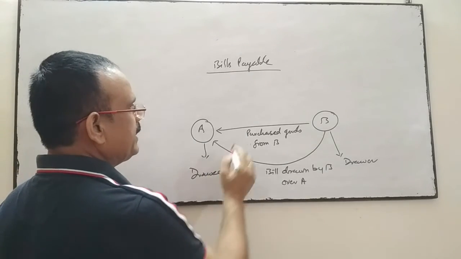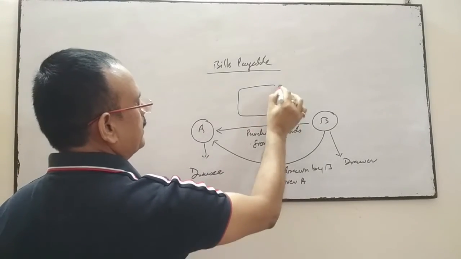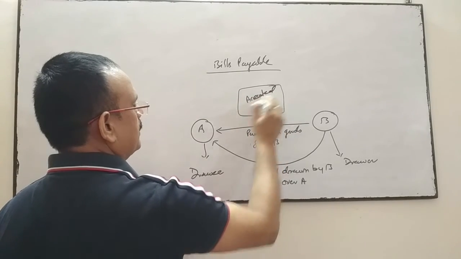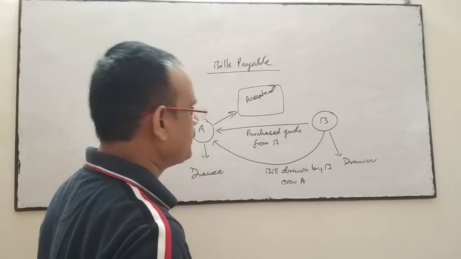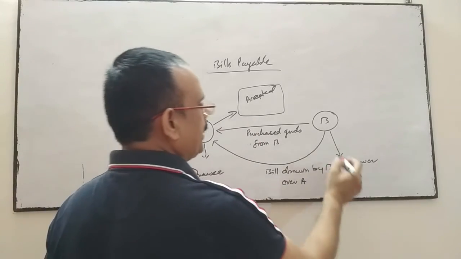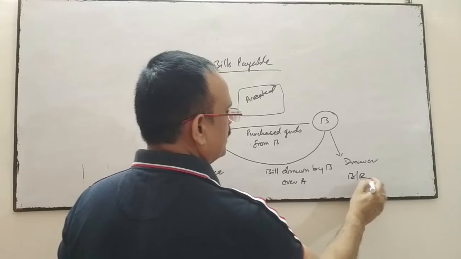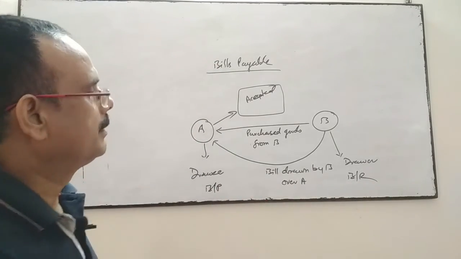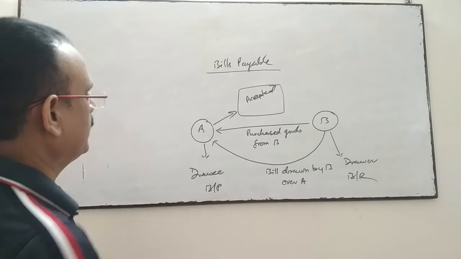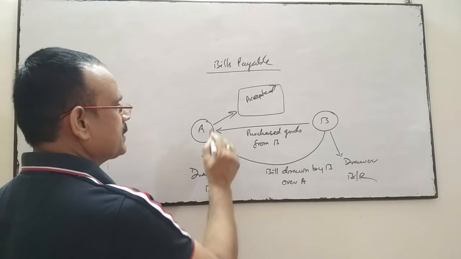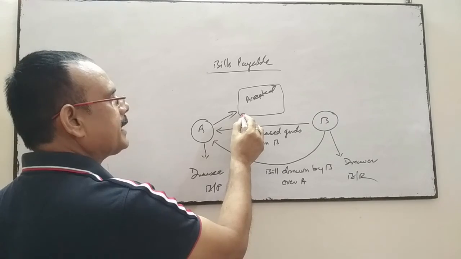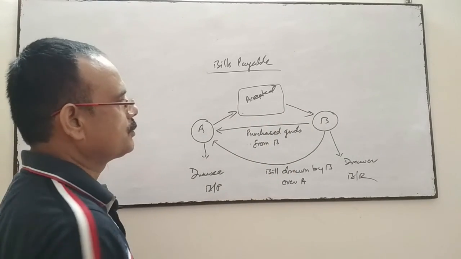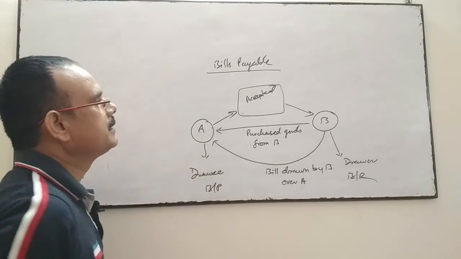And when that bill is accepted by A, for B it is bills receivable, and for A it's bills payable. The same bill, for A it's bills payable because A is liable to pay that amount, and B will get the amount in future. So for B it is bills receivable.